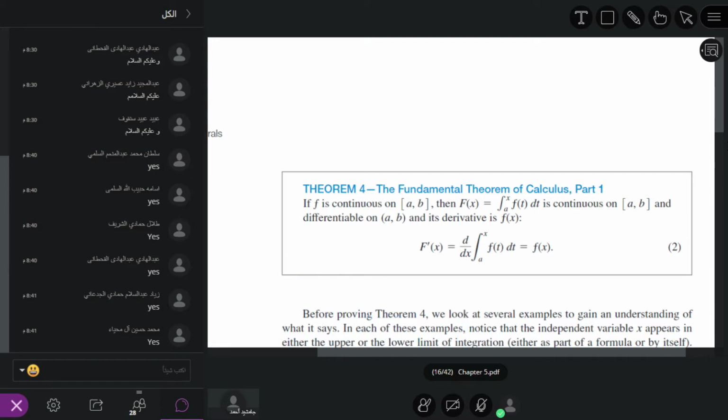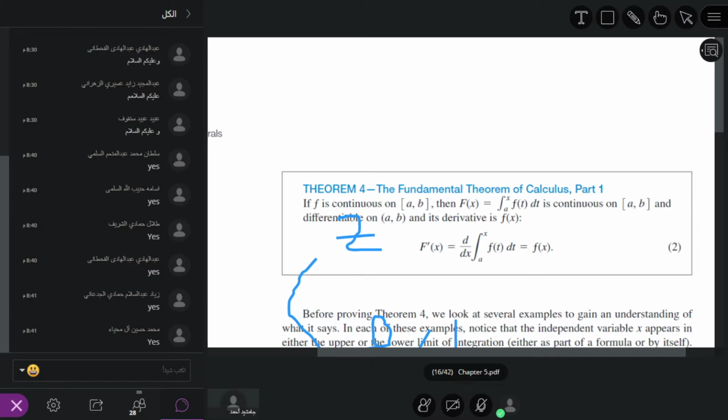Suppose I ask you d over dz of the definite integral from a, any constant, to the upper limit z, of any continuous function.